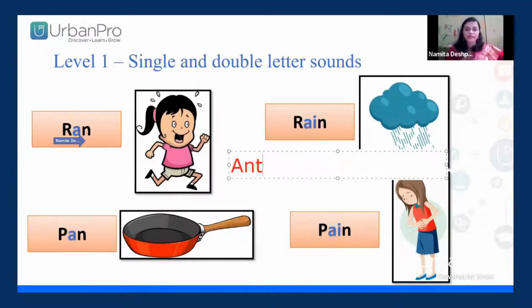Now, how can we understand this sound A? I'm sure that every one of you loves to hear a story. So here I'm going to tell you the story of sound A. There is a family and they are going for a picnic. Every one of us goes for a picnic. These kids are also going. Just like all of you who help your parents pack the bags, the children also help their parents pack the bags. Finally, they reach the picnic spot. Then they started eating something.